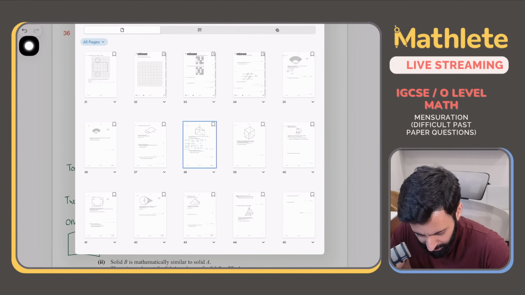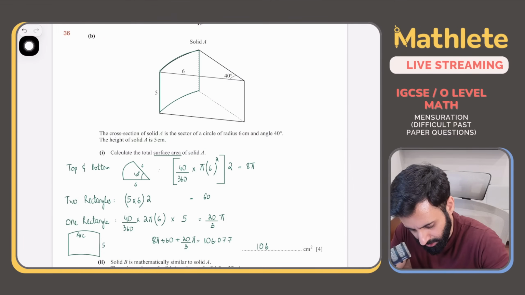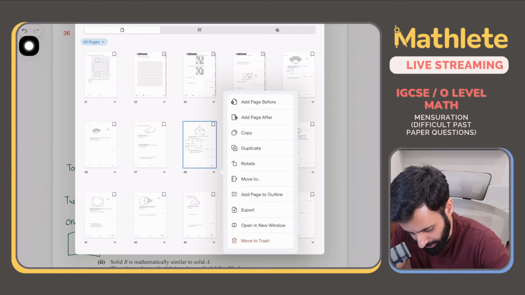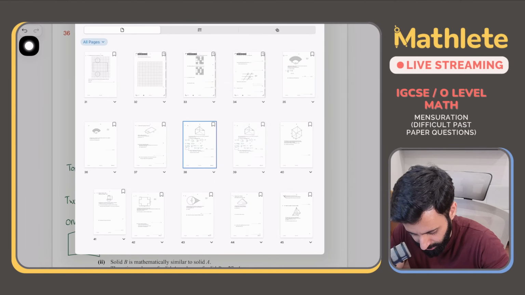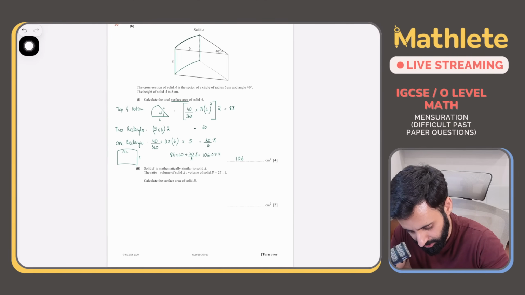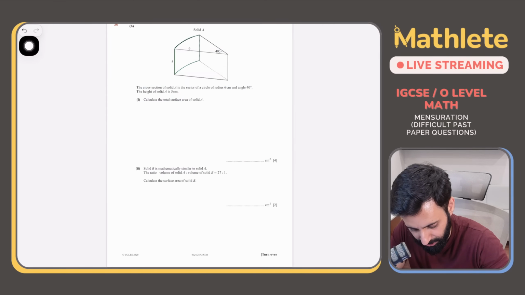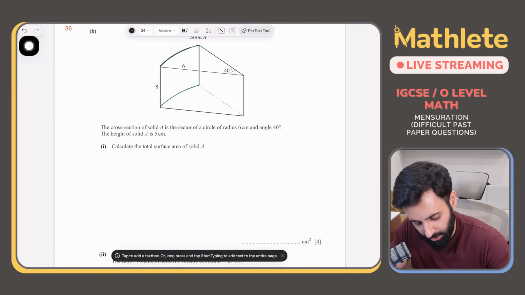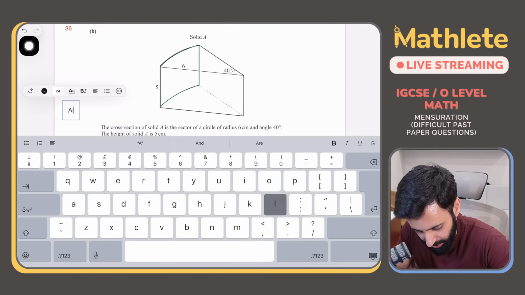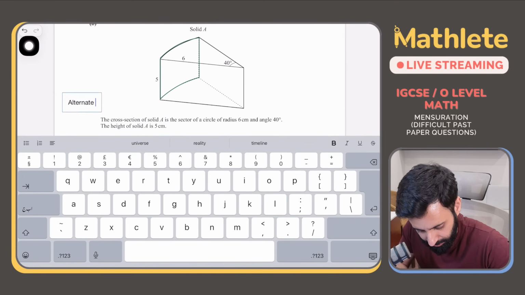Now let's also look at an alternative way. To calculate the total surface area of a uniform solid, there is an alternative method. Are you guys aware of the alternative method? You guys might have seen that in my streams. So here is an alternative method.